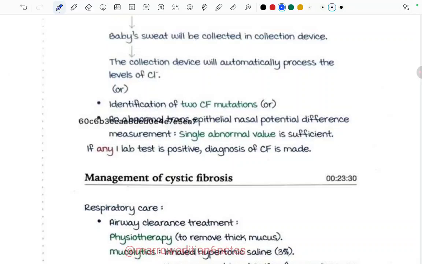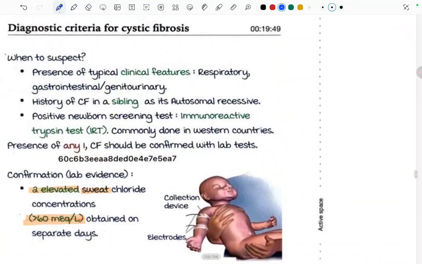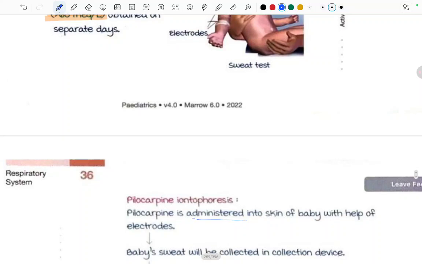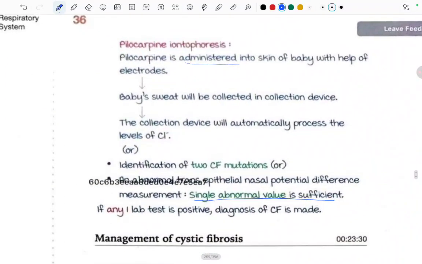Or identification of two cystic fibrosis mutations. Or abnormal transepithelial nasal potential difference measurement; a single abnormal value is sufficient. If any one lab test is positive, the diagnosis of cystic fibrosis will be made. First was the sodium chloride one, and the second one was identification of two cystic fibrosis mutations.